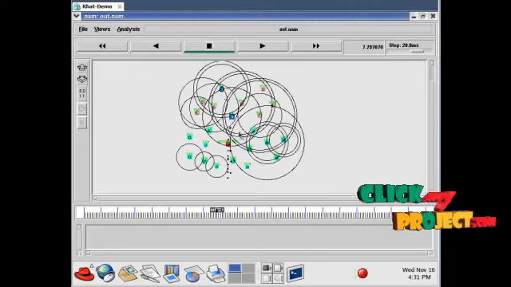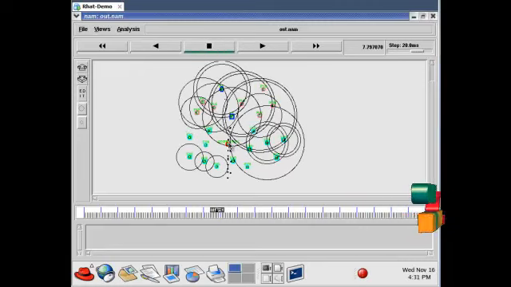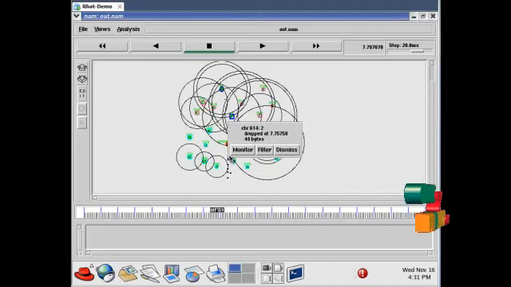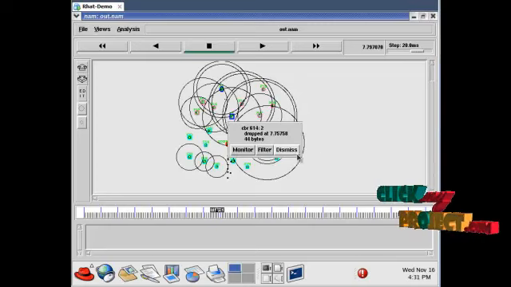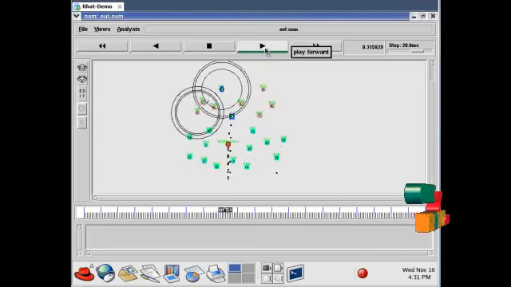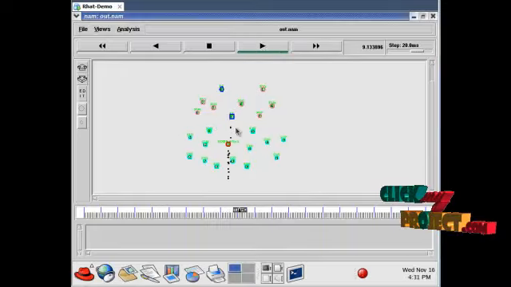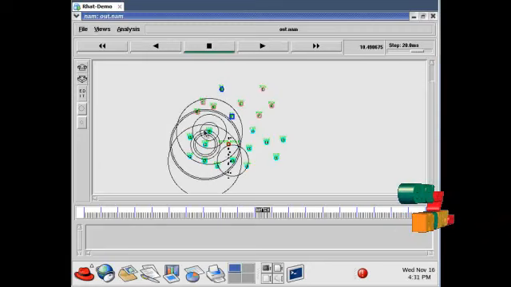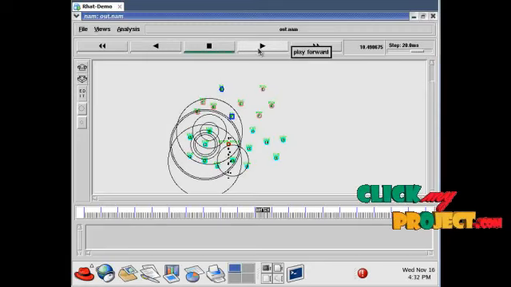Now the attacker appears and it drops all the packets. When we click on this, each drop shows the dropped packet. So this is called the attacker. The attacker drops all the packets received from the base station. Now all the primary users get the information from the base station.